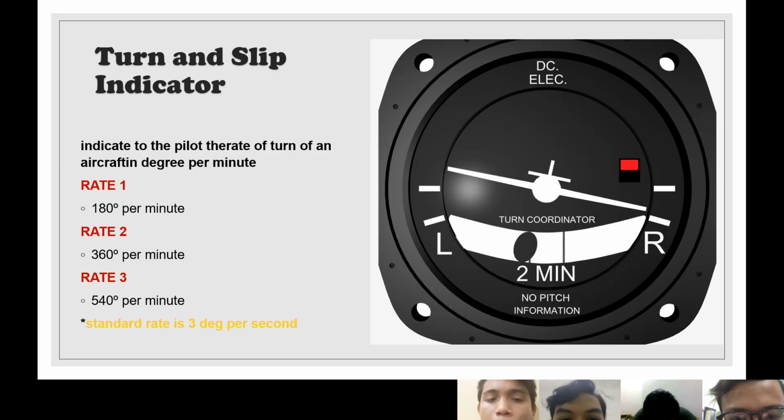Turn and slip indicator. The turn and slip indicator has three rates. It indicates to the pilot the rate of turn of an aircraft in degrees per minute. Rate 1, 180 per minute. Rate 2, 360 per minute. And rate 3, 540 per minute.